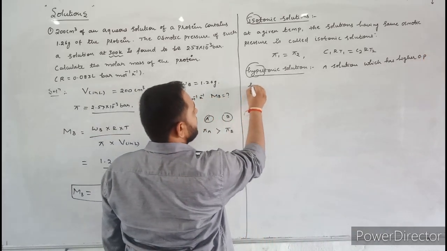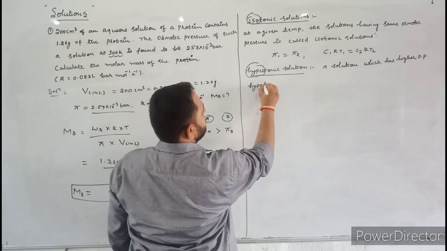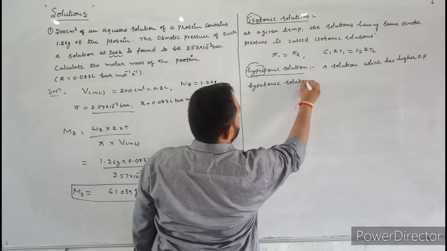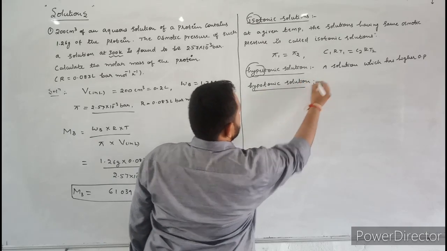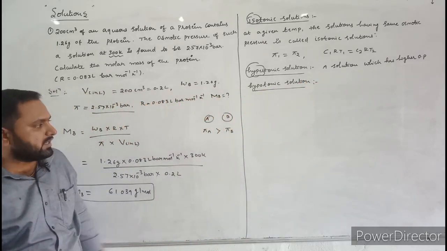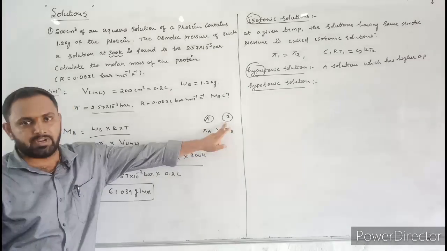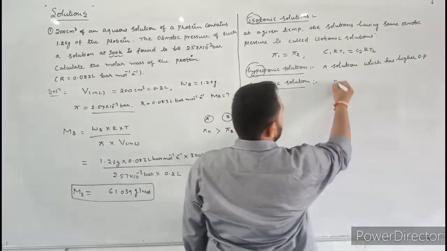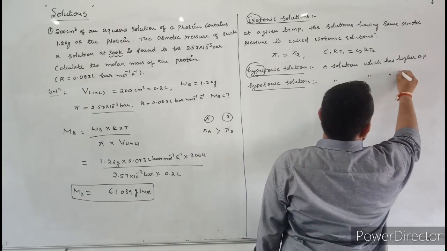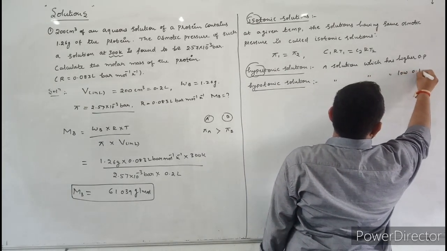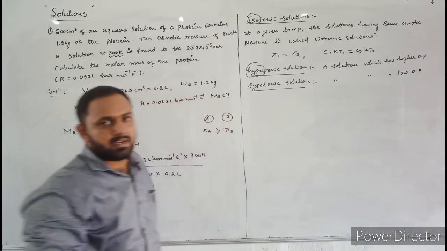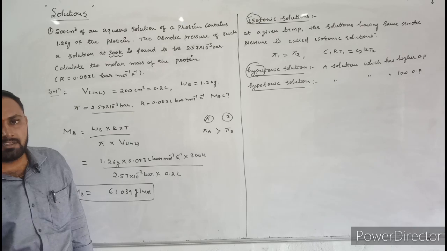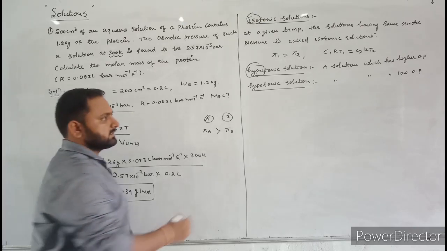Next one, hypotonic solution. What is a hypotonic solution? A solution which has a lower osmotic pressure is called a hypotonic solution. Now let us discuss applications of osmosis.